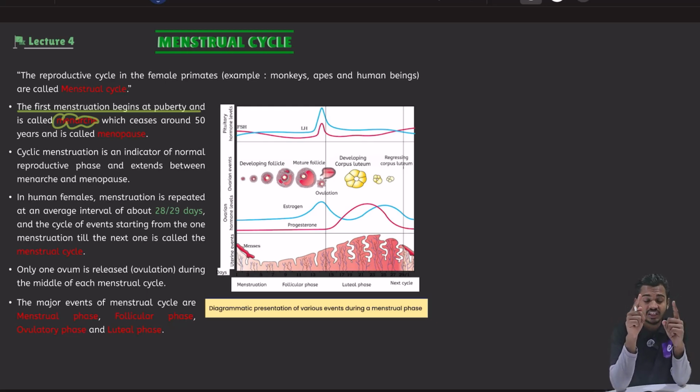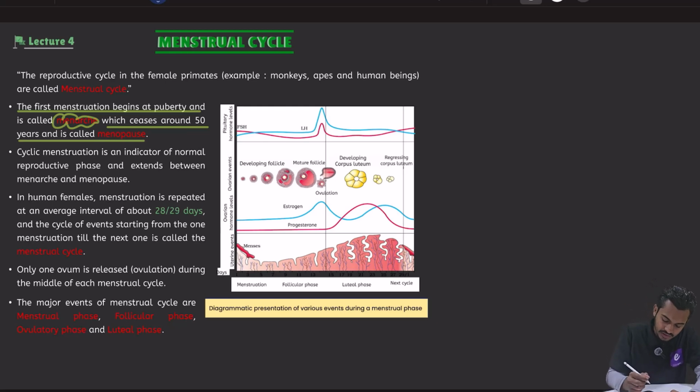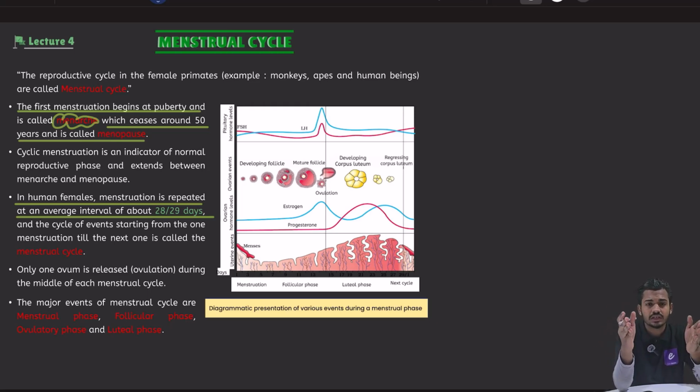Then this menstruation will cease at the age of 50 years. Around the age of 50 years, this menstruation will stop, and that is called as menopause. Understood? Now see here. In human females, the menstruation is repeated at an average interval of 28 to 29 days. So in human females के अंदर दोस्तों, for one cycle to complete, on average it will take 28 to 29 days. Understood? Okay.